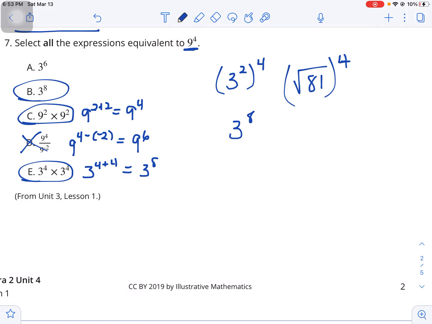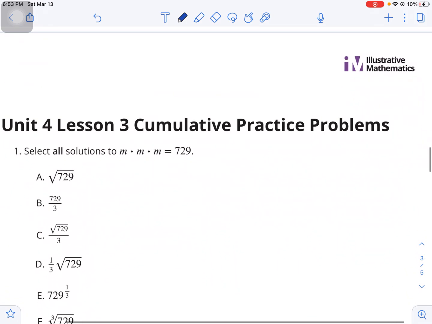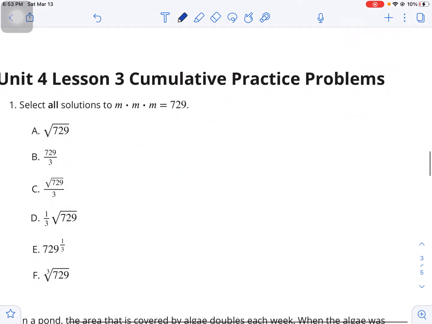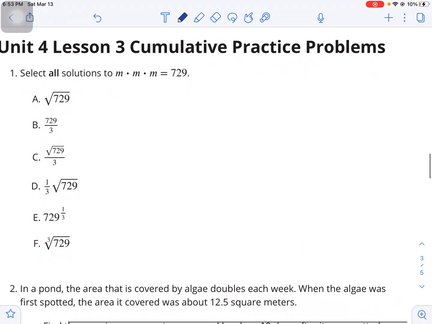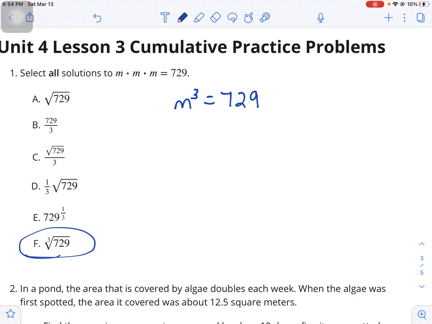Now we'll move on to practice set for lesson 3. Select all solutions to m times m times m is equal to 729. If we cube root each side, we'd get m is equal to the cube root of 729. So I know that's it. This is square root.